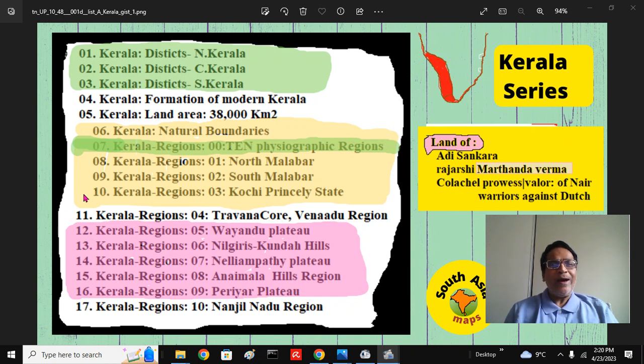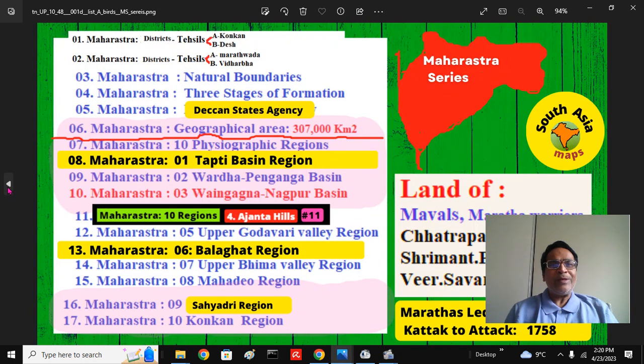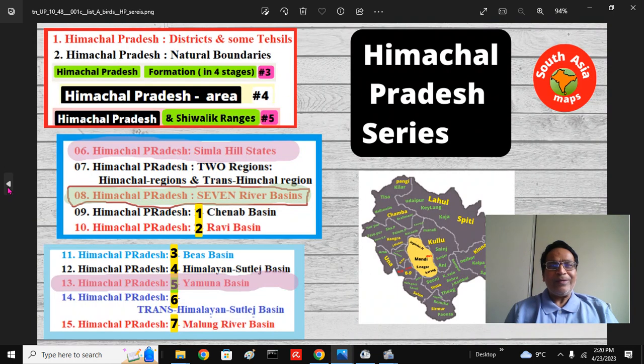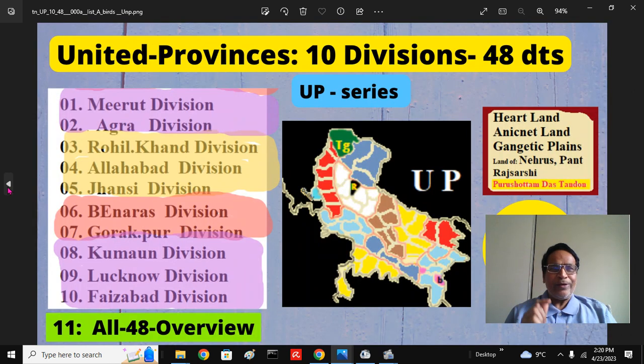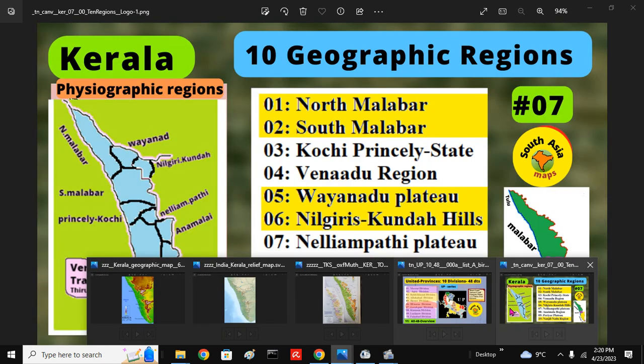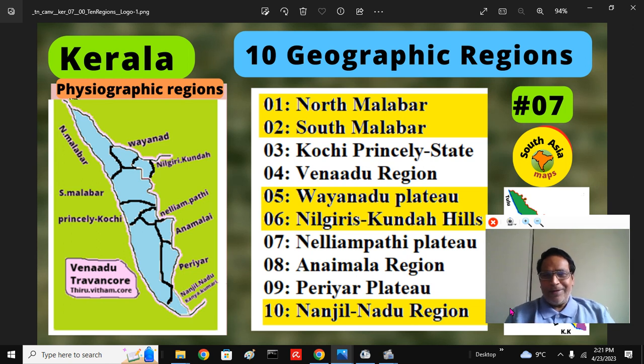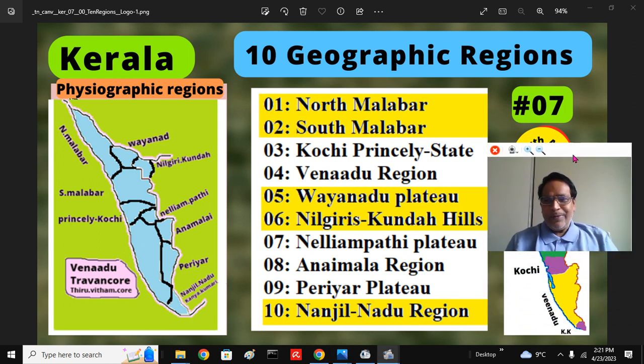We are looking at this 10 physiographic regions, part 7. We have looked at the previous Maharashtra series 2, and we also looked at the previous Himachal Pradesh series 2, and of course we looked at the Bengal presidency, 11 divisions, 61 districts, and the heartland of Bharat, United Provinces, Uttar Pradesh. I will read these things and we will look at them in the actual topographic geographical maps.